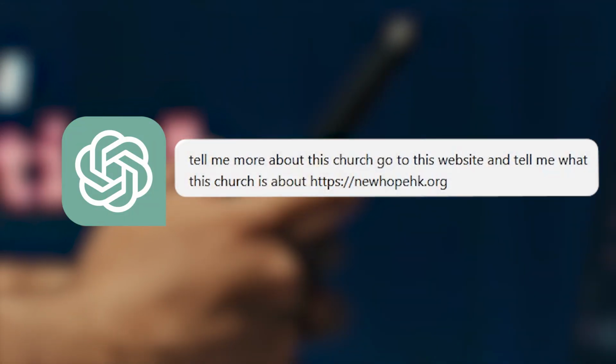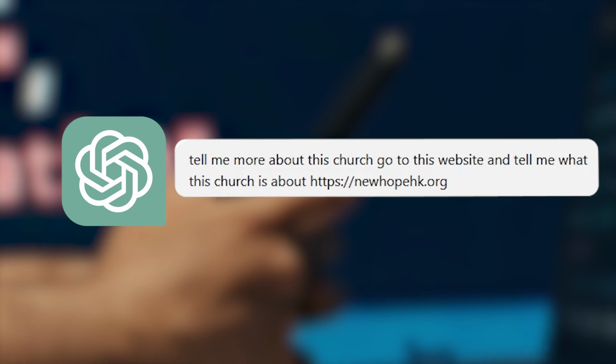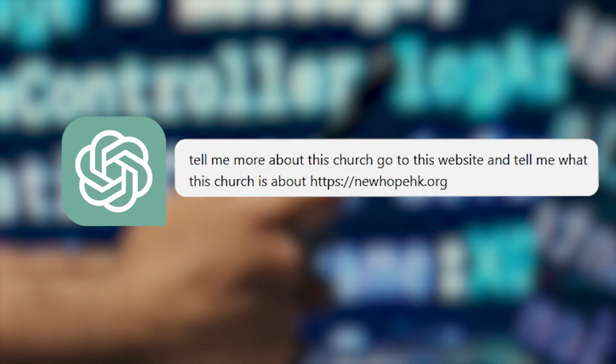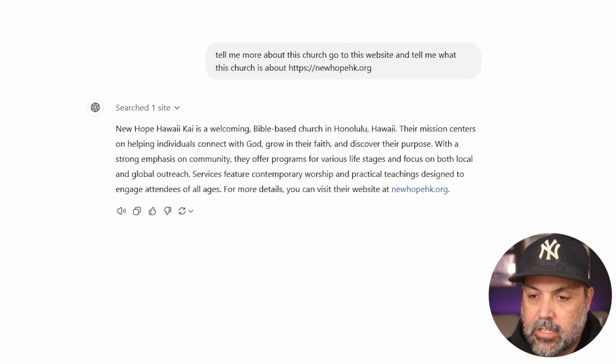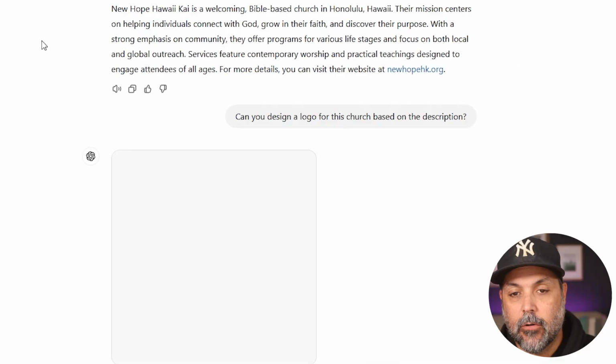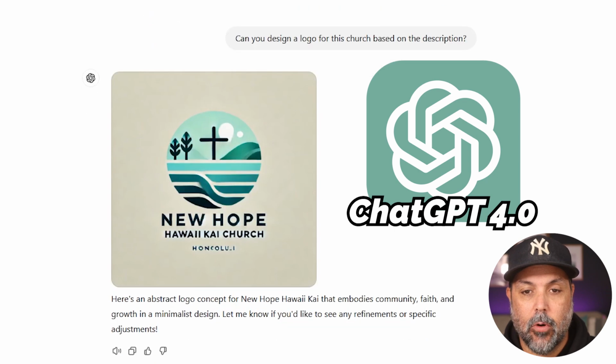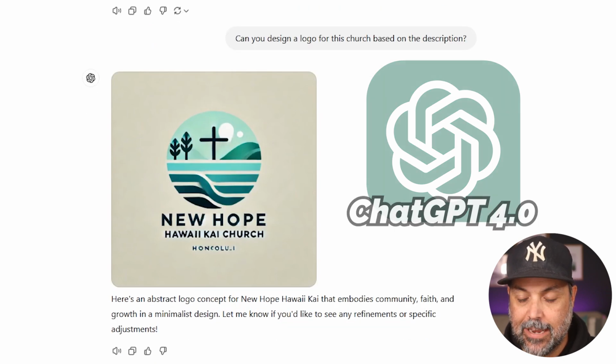Let's start by having ChatGPT do the research and figure out what kind of logo we're going to make for my church, New Hope Hawaii Kai. So it gives me a little bit of a description, describes us as a Bible-based church in Honolulu. Our mission centers around these things. Services feature contemporary worship, practical teachings. Great. Okay, that all seems like it's right. Let's ask it to, I guess, just make a logo for us and see what happens. For reference, I'm using ChatGPT 4.0, so this is a paid version of it.